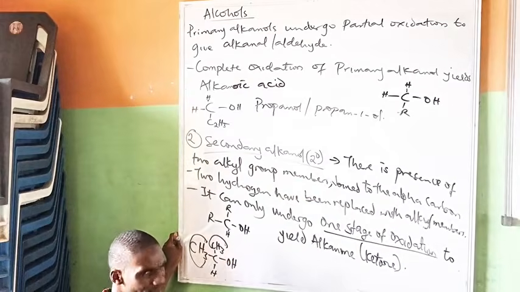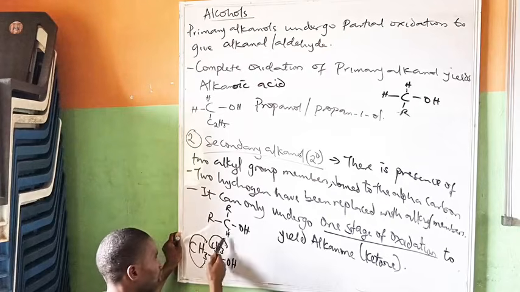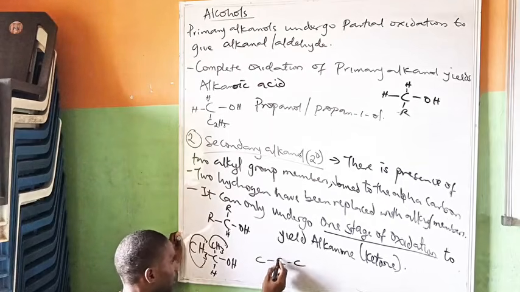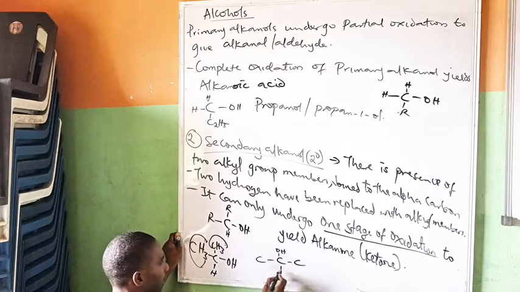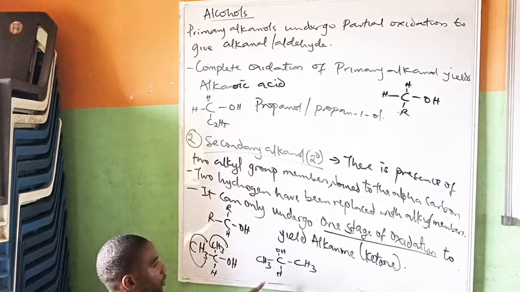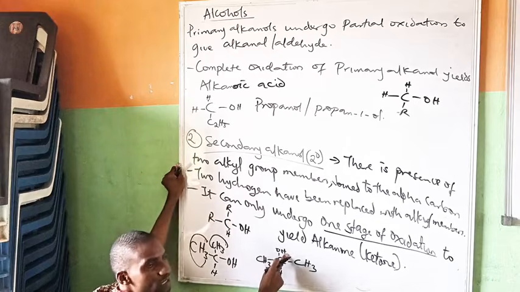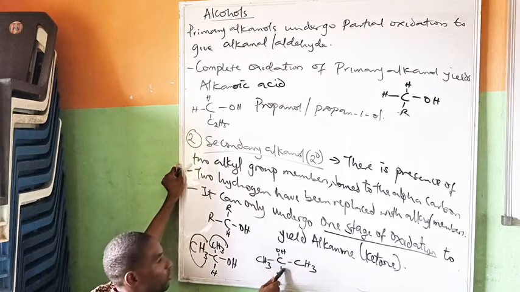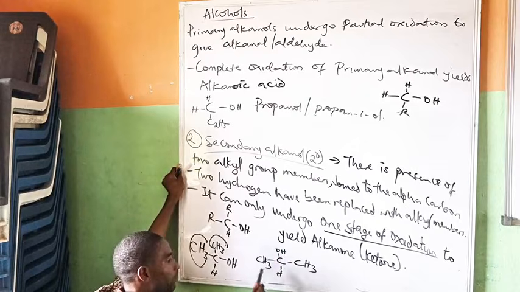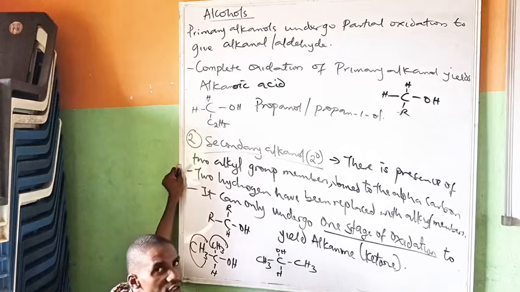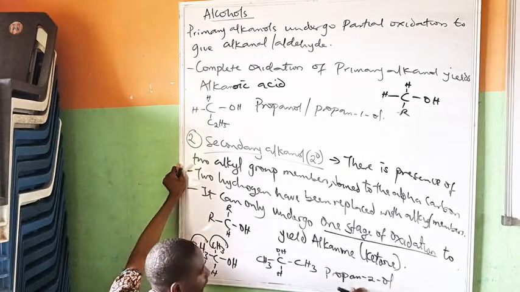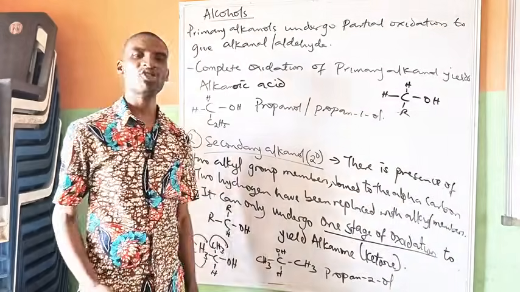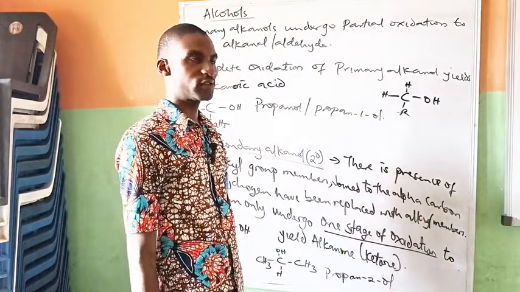You might be asking, how is this propan-2-ol? This is a chain, you can redraw it like this: 1, 2, 3. On carbon 2, that's where your OH is, with the H there. Then you have CH3 on either side. So this is propan-2-ol. The hydroxy group is on carbon 2, and it's propan because there are 3 carbons. So if they ask you to give an example of a secondary alkanol, propan-2-ol is an example.